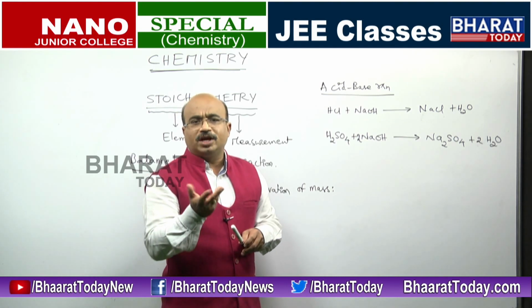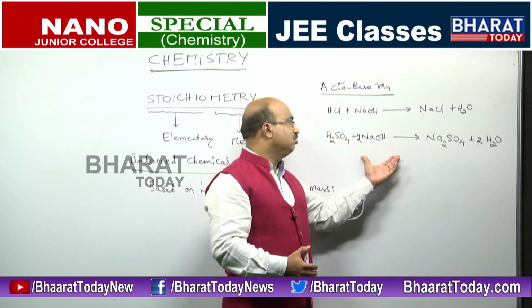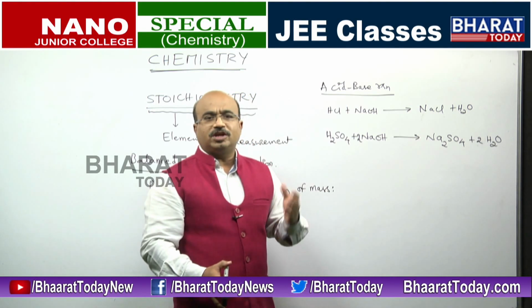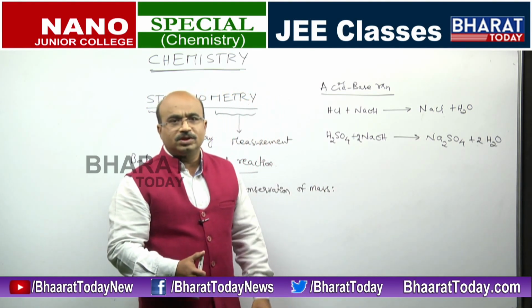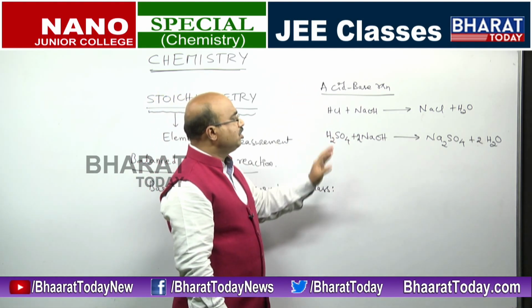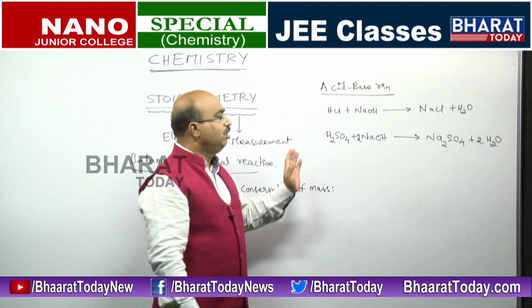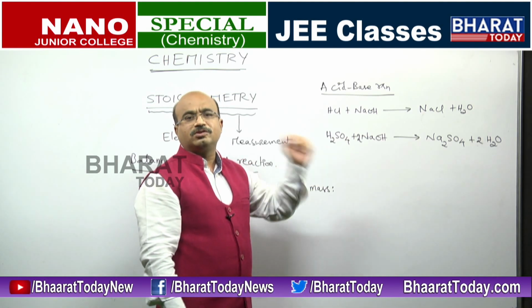So the acid base reactions, which generally have 2 components, that is acid and base, and will have a salt and water, such type of reactions can be balanced easily. Clear? So for this acid base reaction, we don't require much method. A simple hit and trial type method is enough for them to balance.